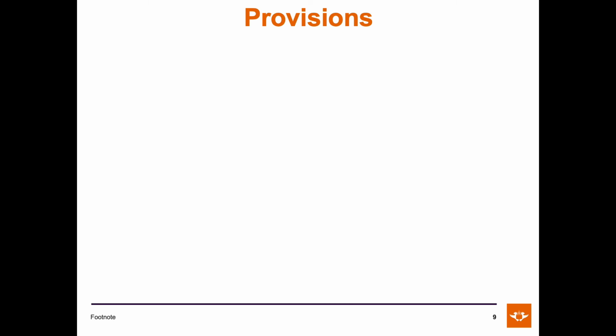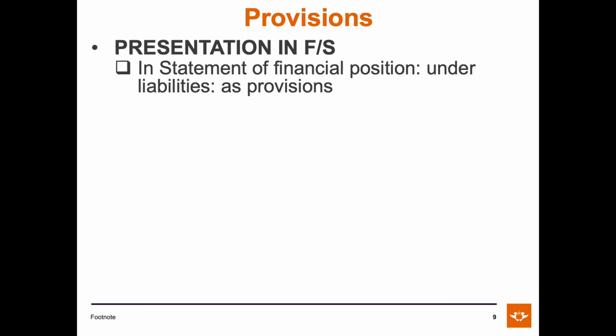Now that we have covered the measurement of provisions, let's have a look at the presentation and disclosure of provisions. Because a provision satisfies the definition of a liability as well as the recognition criteria, provisions will be recognized in the statement of financial position under current liabilities as the line item provisions.